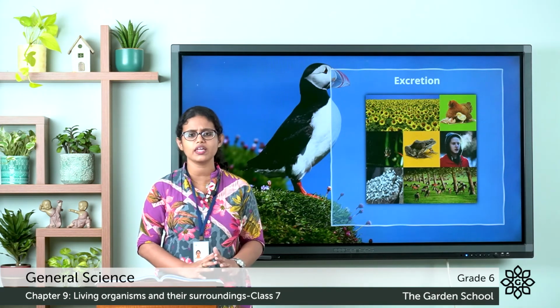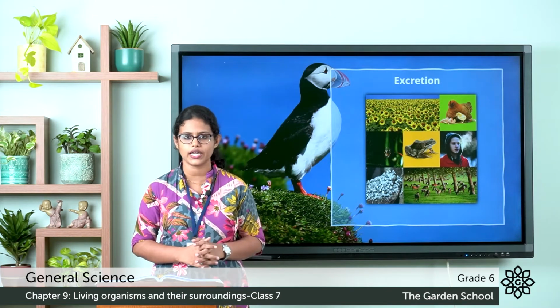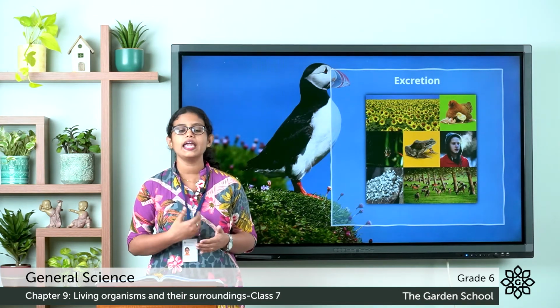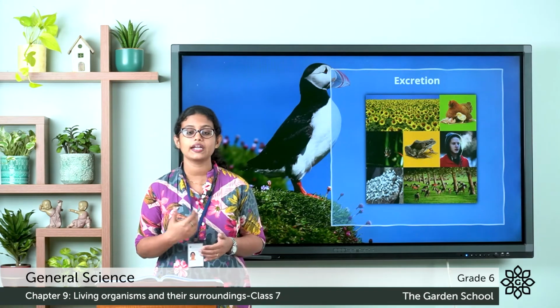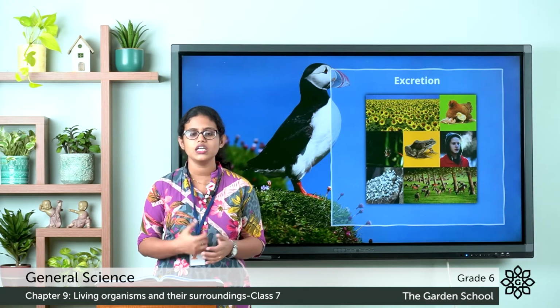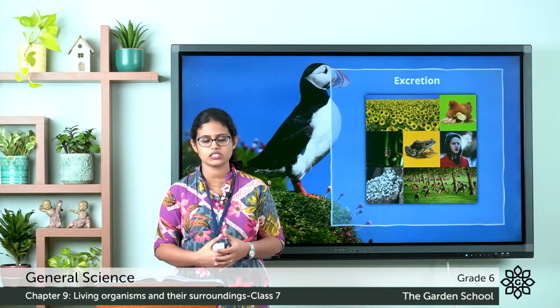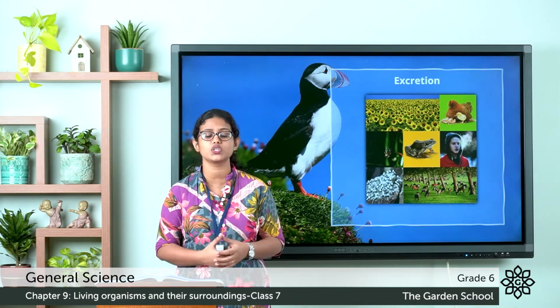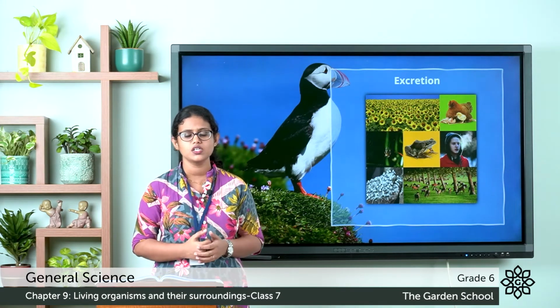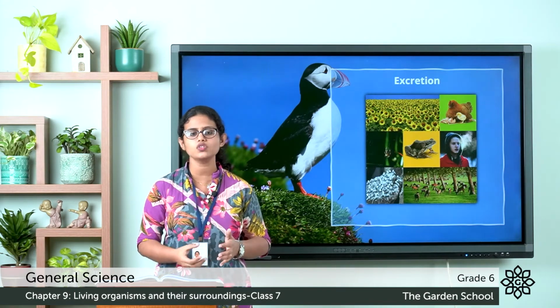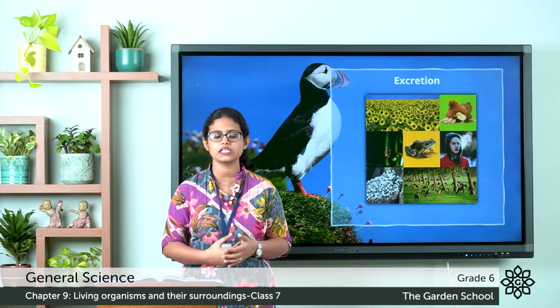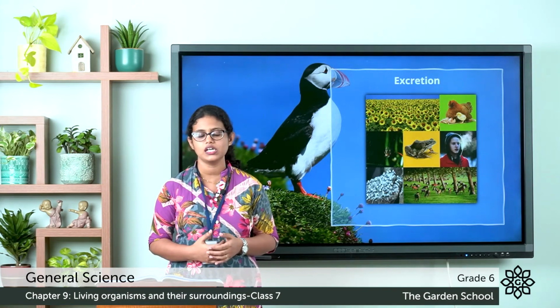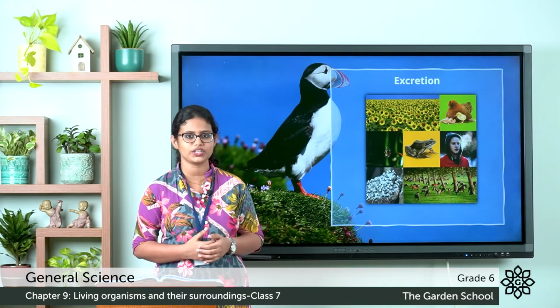So, all living things give out waste products. In animals, the waste products are removed by their excretory organs. In human beings, the waste products are removed by excretory organs such as the kidney. So, all living things give out waste products, and the process by which the waste products are removed from the body is called excretion.